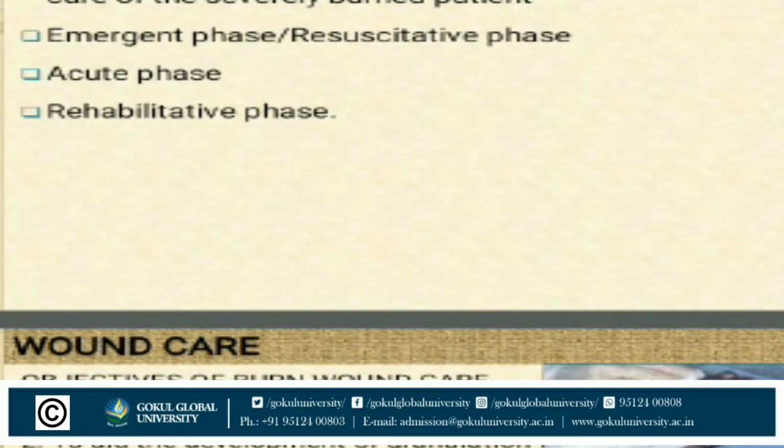The emergent phase means the emergency phase whenever the patient has burns. Then the acute phase is the phase after we provide the emergency management and the patient feels comfort or some relief. After some time, when the patient feels 50% or more of that comfort, that phase is the rehabilitative phase.